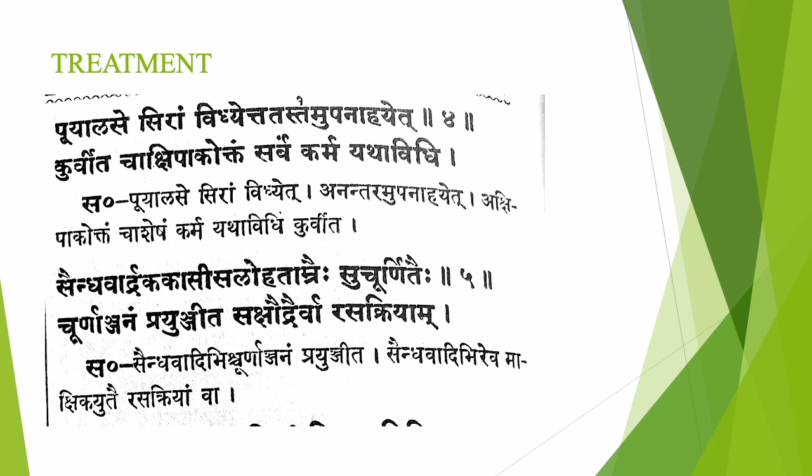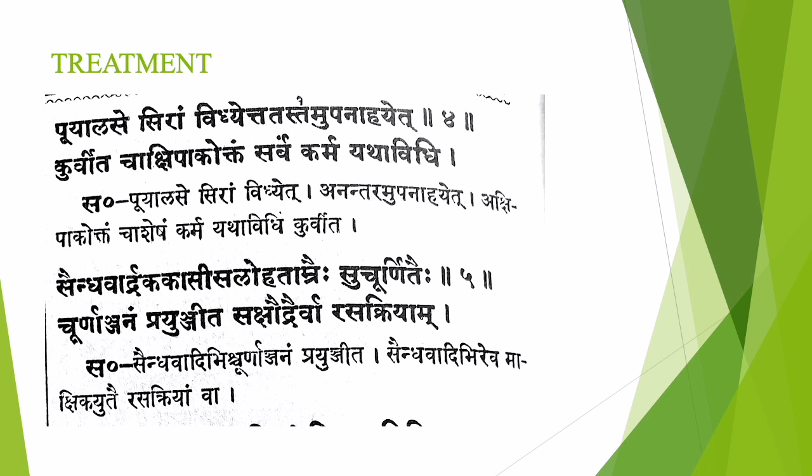One more Anjana Prayoga is mentioned. Saindava Ardraga Kasisa Loha Tamrehi Suchurnitehi Churnanjanam Prayunjita Sa Shaudrerva Rasakriya. So what we have to do first is take Saindavam, Ardragam, Kasisa, Loha and Tamra. We have to make all these things into fine powder. Suchurnitehi.